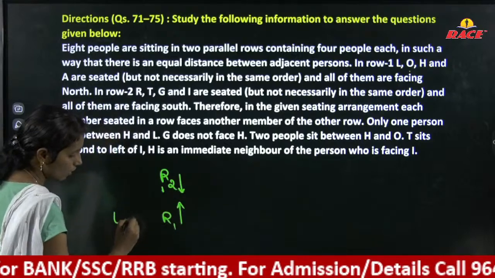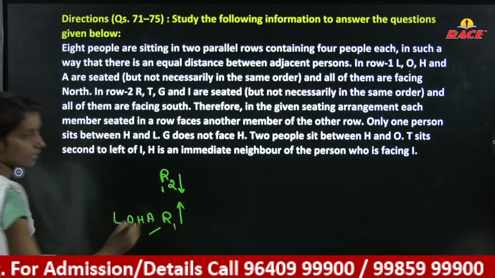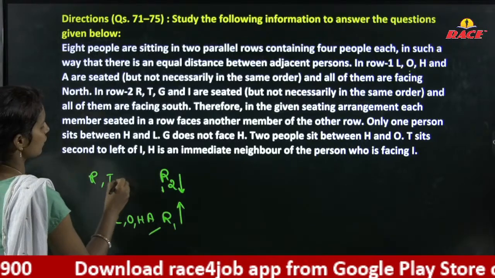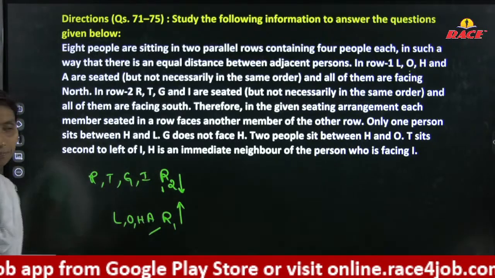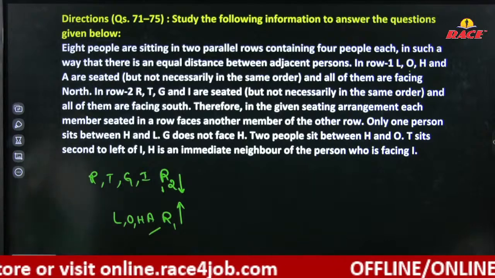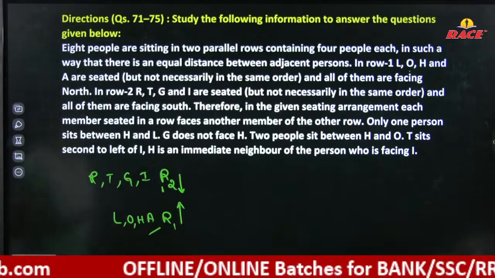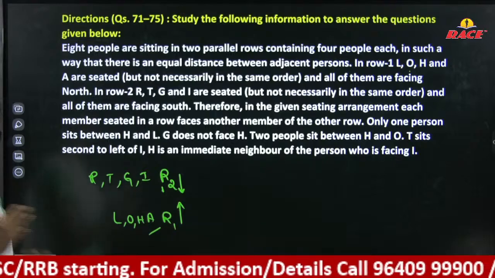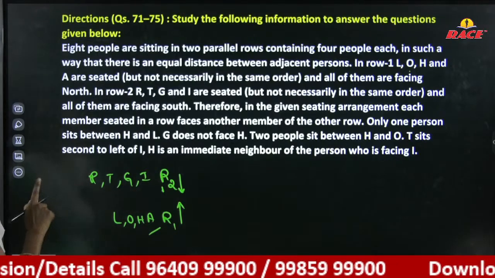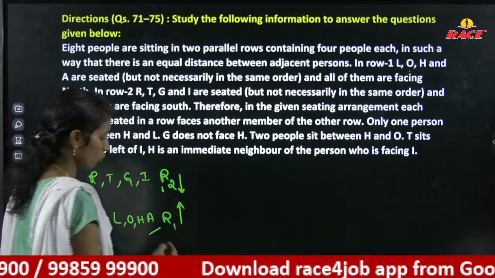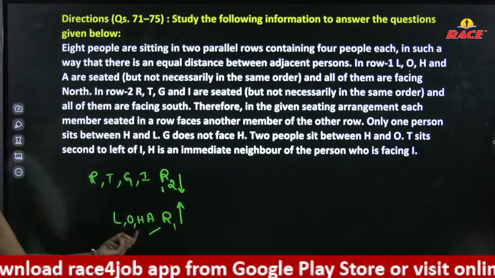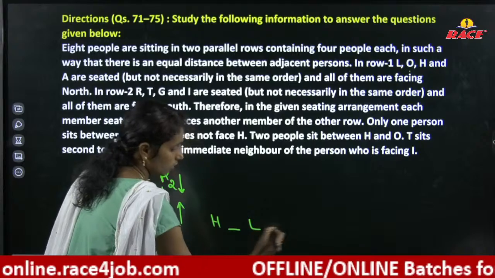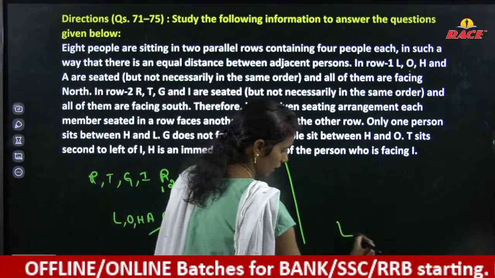And here we have L, O, H, A persons. And when it comes to row 2, we have R, T, G, I. 4 persons are there. Right? Okay, they mentioned facing towards the south. Therefore in the given seating arrangement, each member seated in a row faces another person in the opposite direction. Only one person sits between H and L. In between H and L, we have only one person. So here between H and L there must be one person in row 1. You can consider H, one person, L, or you can consider L, one person H.